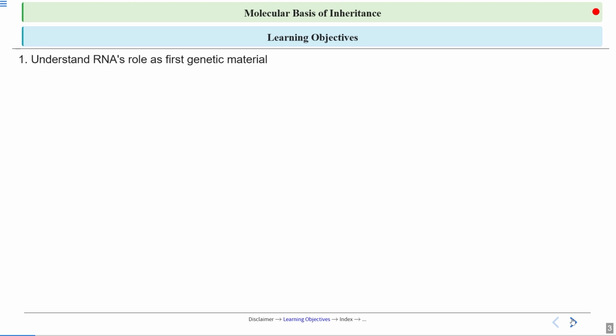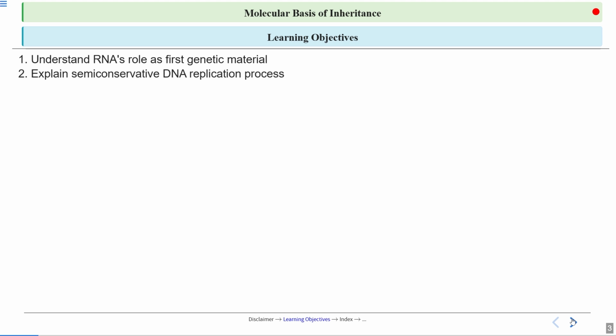Then what is going to be today's learning objective? First we will understand that initially people thought that RNA is the genetic material. We will understand why they thought of RNA's role as the first genetic material, and then what happened, because by now we know that DNA is the genetic material.